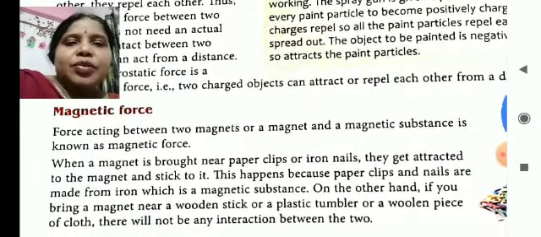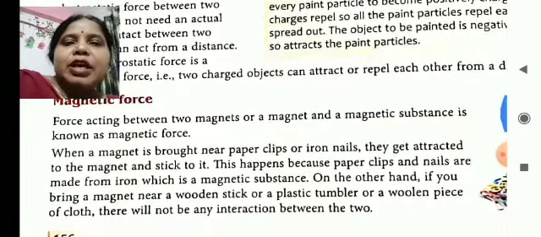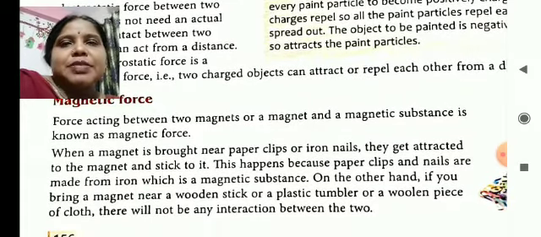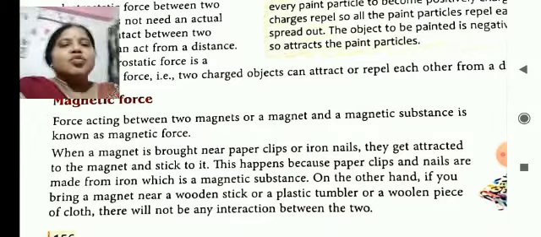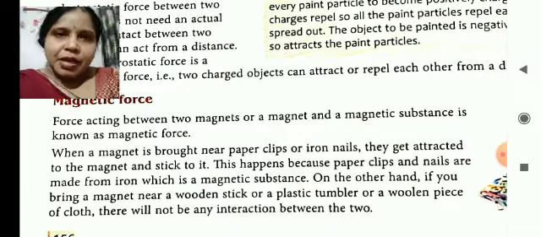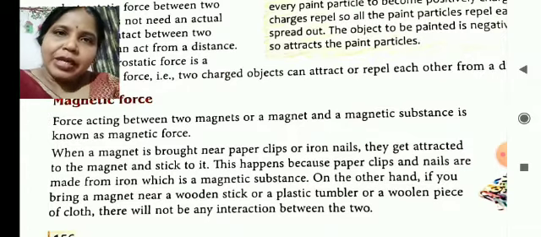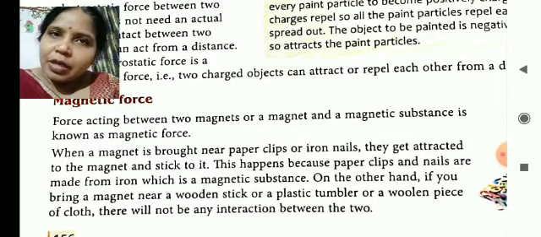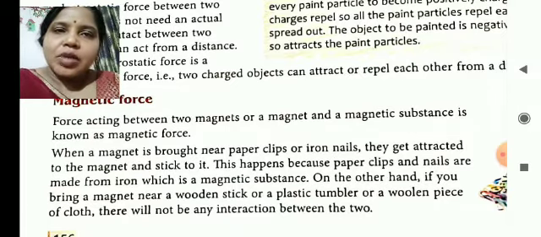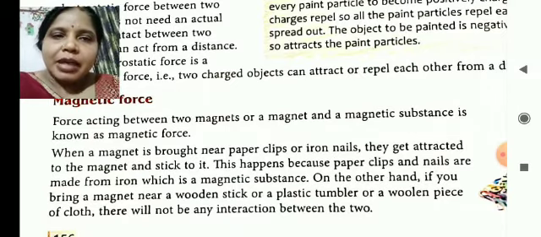As I told you, magnetic force is the force acting between two magnets and a magnetic substance. When two magnets are brought closer, then the magnetic force occurs there. Sometimes when we bring a magnetic object, that means an object made up of iron, cobalt and nickel, near the magnet, then it also gets attracted towards the magnet.